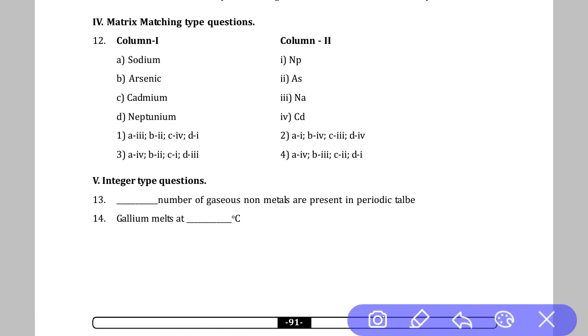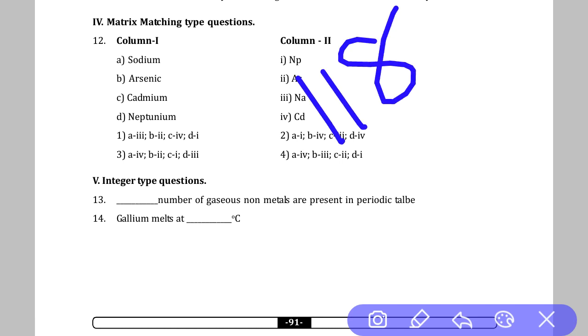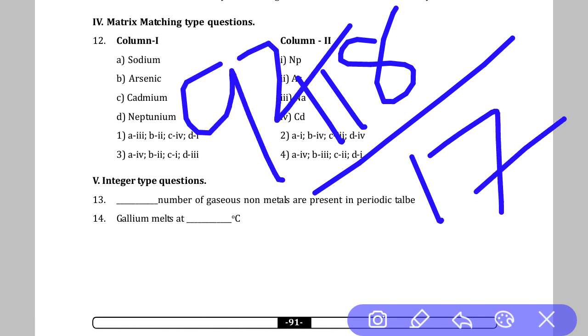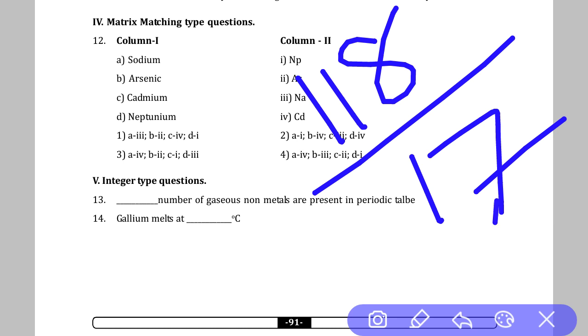Last question type, integer type question. Dash number of gaseous non-metals are present in the periodic table. Till the present, the total number of elements is 118. Of those, 17 elements are non-metals, and the gaseous elements number 17.